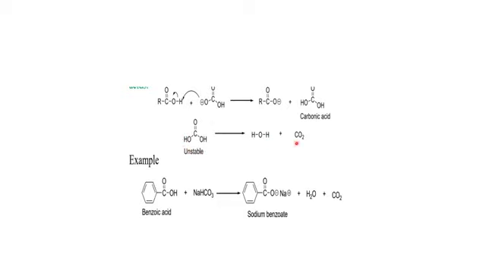For example, here we have benzoic acid. This benzoic acid reacts with sodium bicarbonate. When these two reactants react with each other, there is the formation of sodium benzoate. What happened? You will see that this H positive simply is being replaced by Na positive, and there will be formation of sodium benzoate. In addition to this, there is the formation of water and the formation of carbon dioxide. Next slide.